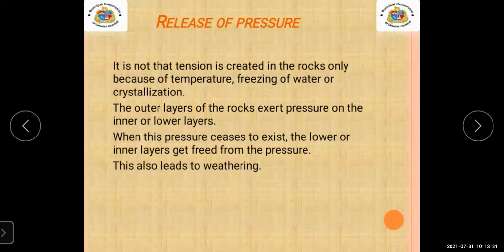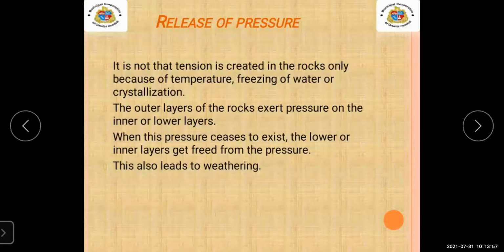The outer layer of the rock exerts pressure on the inner layers. When this pressure ceases to exist, the lower or inner layers get freed from the pressure. This also leads to weathering.